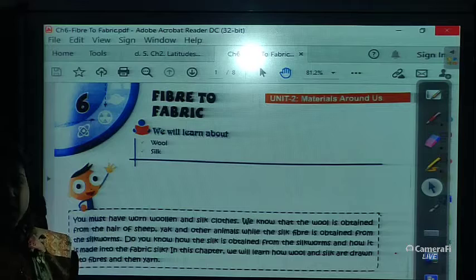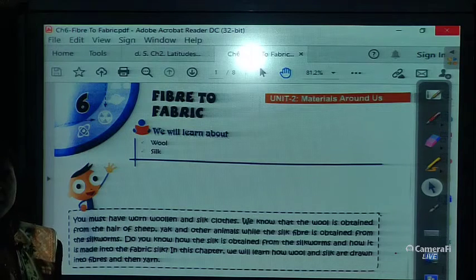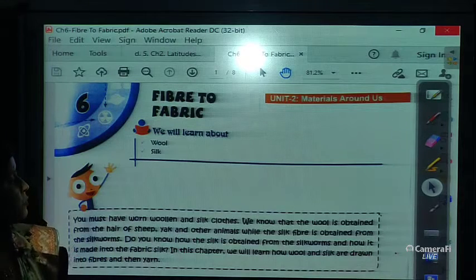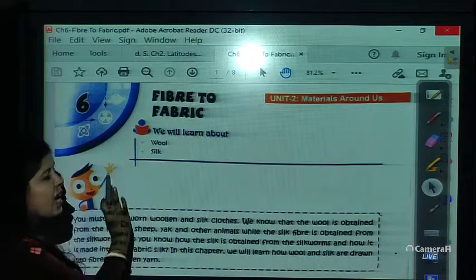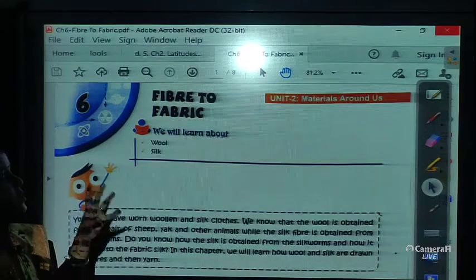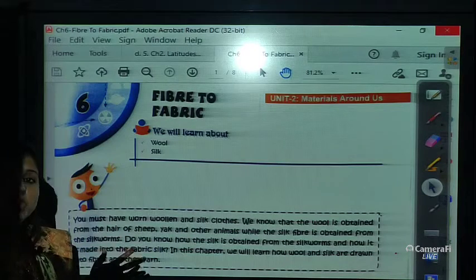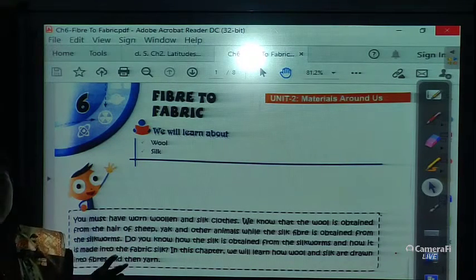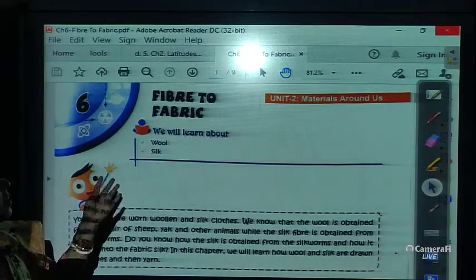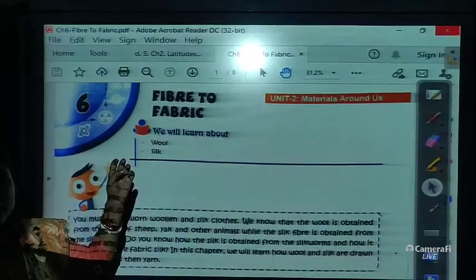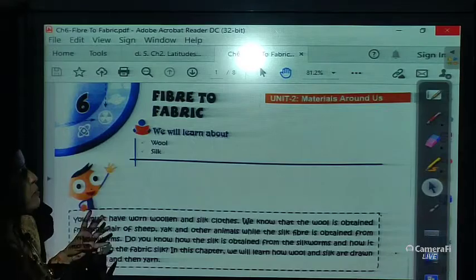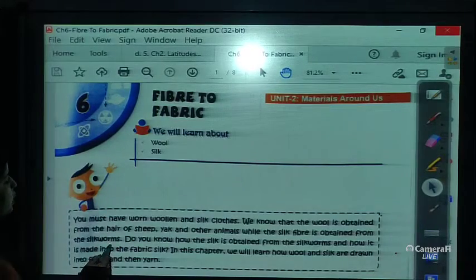Okay, so today we will learn about fiber to fabric, and we already discussed this in Google Meet classes. In fiber to fabric we will learn about wool and silk. First of all, as I told you, what is fiber and what is fabric? Fabric means the cloth which we wear, like clothes of cotton, silk, and wool. These are the fabrics, and fibers are the threads by which these fabrics are made. So, fiber to fabric is our chapter.